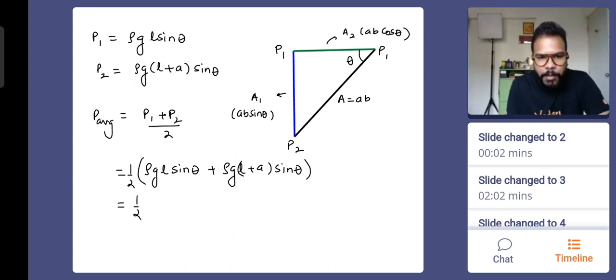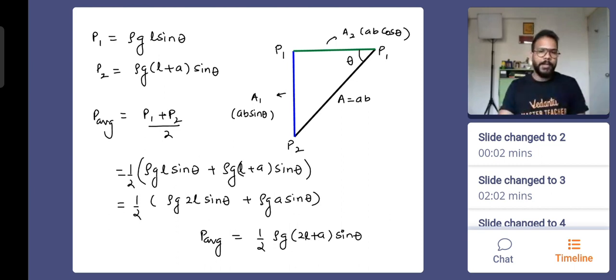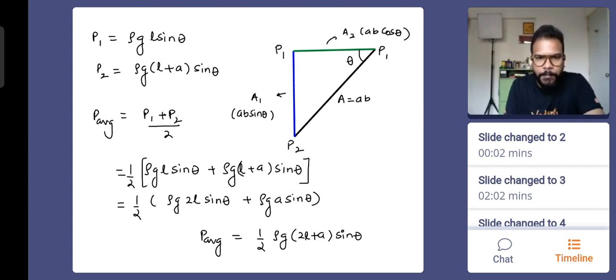So everyone, see what is going to happen. This is rho GL sin theta. One more rho GL sin theta will come from here. So we can write rho GL sin theta plus rho GL sin theta as rho into G into 2L sin theta. And from here one more term, rho GA sin theta. You can see that we can take rho G into sin theta common. So P average comes out to be half into rho into G into sin theta into 2L plus A. Have a good look at what I have written. It's pure mathematics that we have done. Everyone understands this?